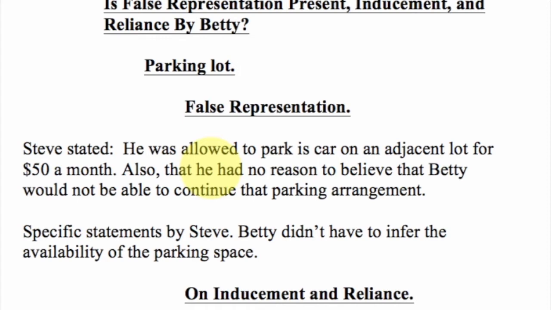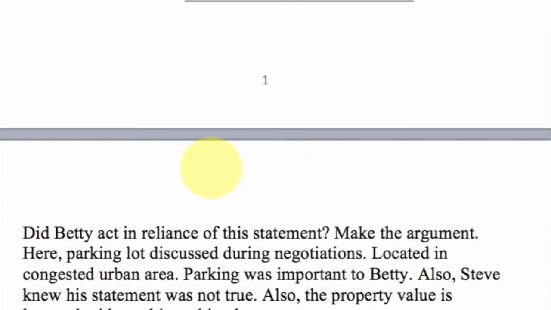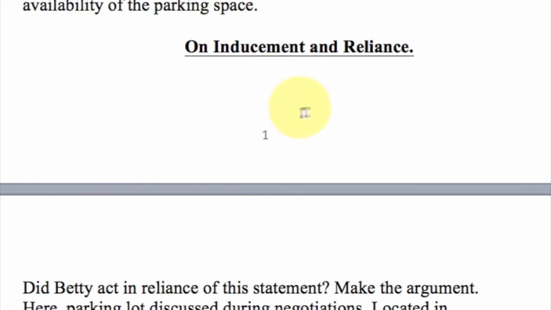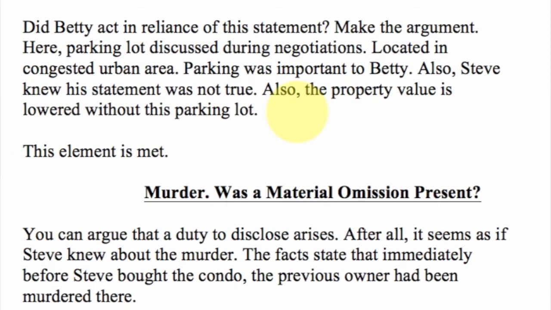Now I want to know if there was inducement and reliance. And here you can make an argument either way. So this is just examples that I came up with, and again, you can argue otherwise. So did Betty act in reliance? Here I want to discuss that the parking lot situation was discussed during negotiations, and it was located in a congested urban area, and parking was important to Betty.